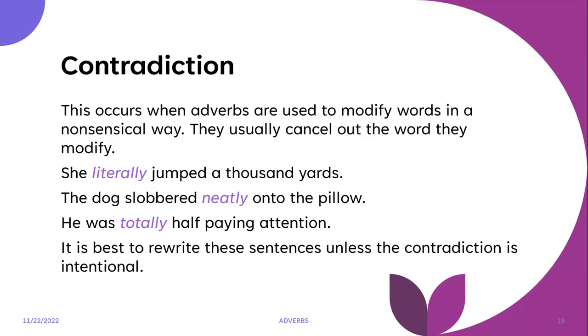So how would you rewrite these sentences? The first one: it seemed like she jumped 1,000 yards. Second one: the dog slobbered onto the pillow. Or the dog drooled a little onto the pillow. For the last sentence, we have: he spaced out completely for a minute. So again, keep in mind these problems with adverbs, so that you can make the right choices as you write.